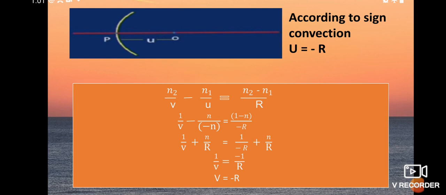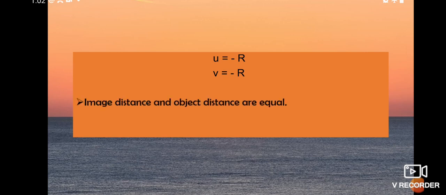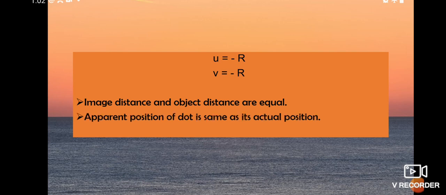So v is equal to minus r. So we get u is equal to minus r, v is equal to minus r. By extending the rays we get the same point. Image distance and object distance are equal for this problem, so the apparent position of the dot is the same as its actual position.